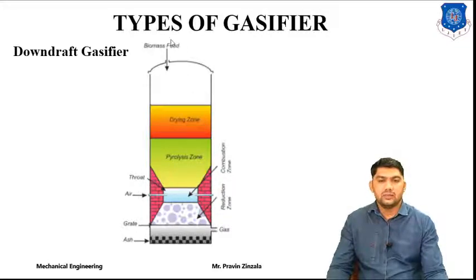Same construction: if we are supplying the biomass from the top, first of all it will be converted in the drying zone, meaning it will be dried. Then after that the pyrolysis zone, where the combustion or partial combustion starts. Air will be supplied from the throat, the minimum area, so here the partial combustion takes place. Then it goes to the reduction zone, and the bottom part will be the ash content. We collect the gas from the bottom, so it's called a downdraft type gasifier.